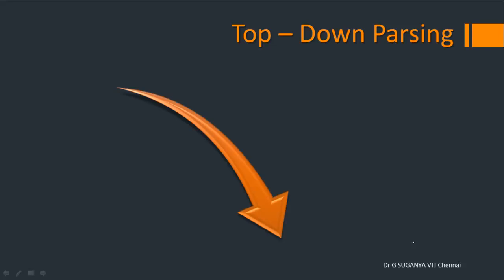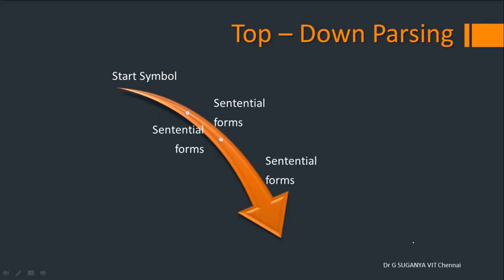So this top-down parsing happens like this. We'll start with the start symbol and try to apply one production at a time, arriving at various sentential forms in practice, and we'll try to arrive at the word. Let's say your word is "if a less than b colon", which is in Python. So the start symbol might be S. From S, you apply one production at a time which belongs to context free grammar G, and try to arrive at the word.